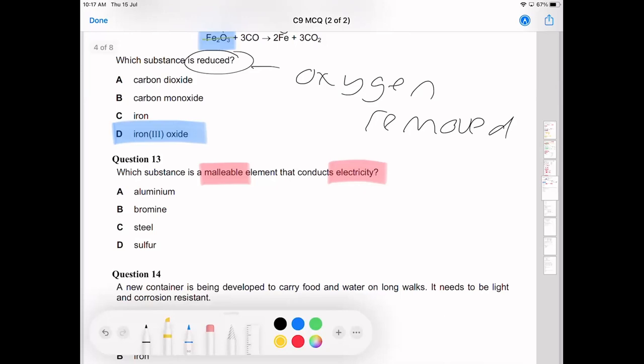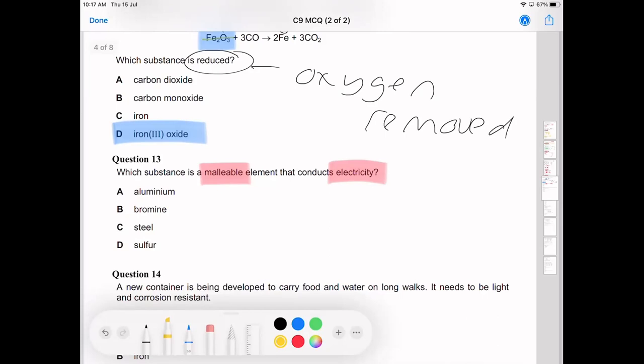And what's the problem with steel in this question? It's an alloy. Correct, it is a metal, but it's an alloy. So when the question asks for an element specifically, the only element in this picture that's a metal is aluminium. And bromine and sulfur are non-metals, and you remember that from that funny little zigzag line on the right-hand side of the periodic table.